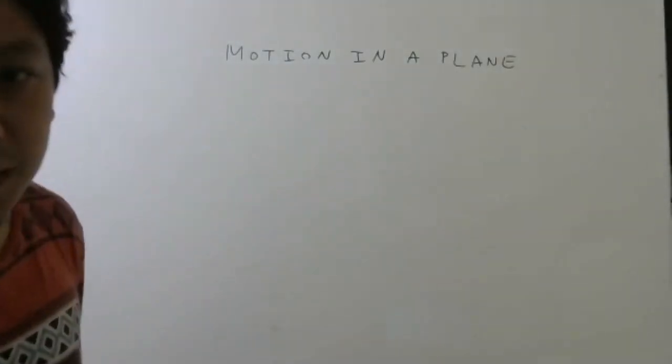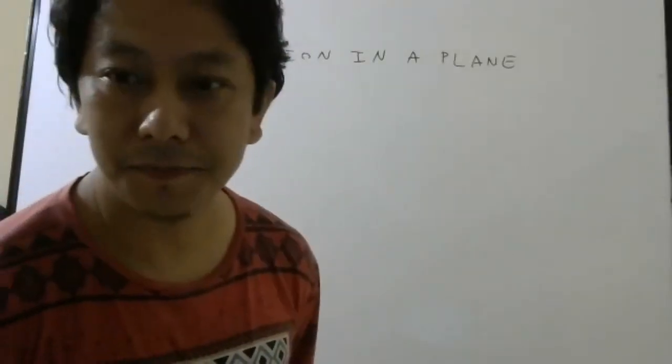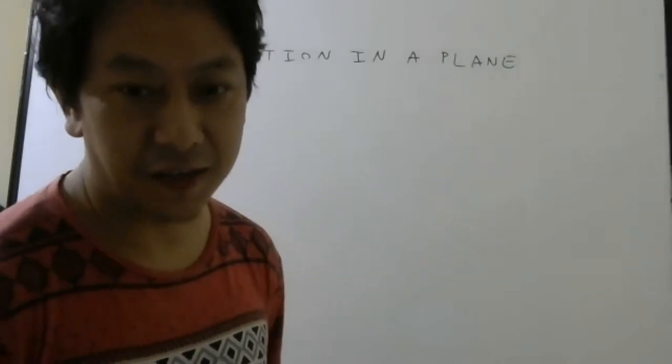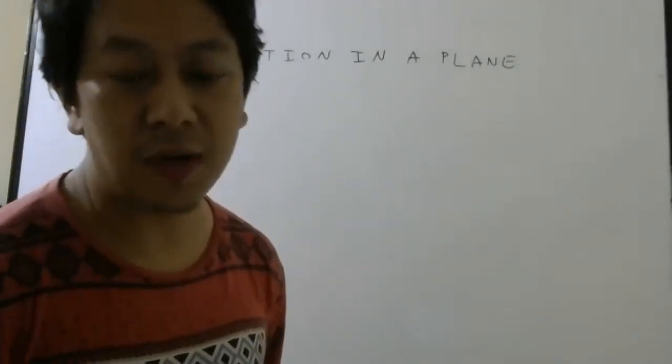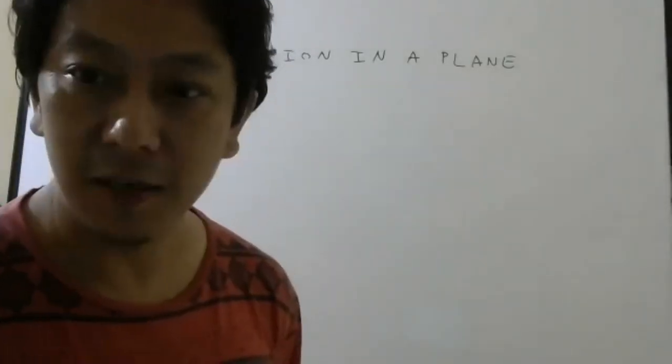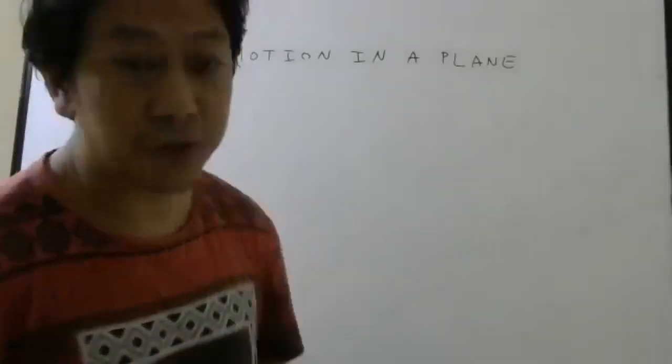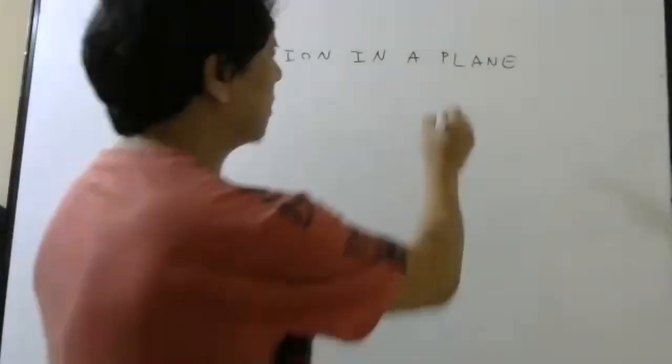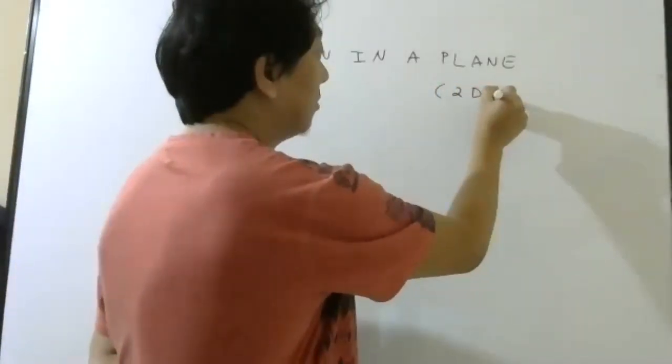Till now, what we were doing? Till now, we were discussing motion in a straight line, right? And when I say motion in a straight line, it is also called one-dimensional motion. Now we are going to study motion in a plane, which is two-dimensional motion.